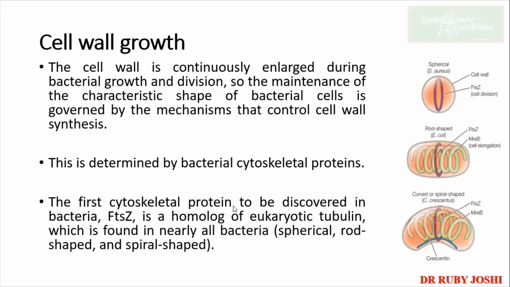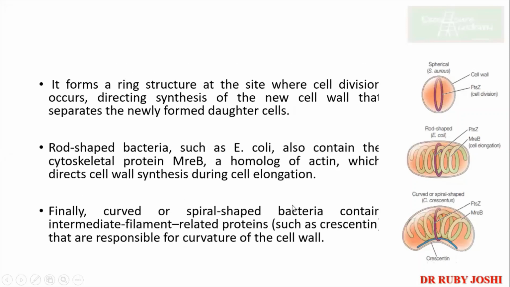which is found in nearly all bacteria, present in spherical, rod-shaped and spiral-shaped bacteria. So FtsZ is present in all. It forms a ring-like structure at the site where the cell division occurs, directing synthesis of the new cell wall that separates the newly formed daughter cells. So where your cell is dividing, there your FtsZ is present.